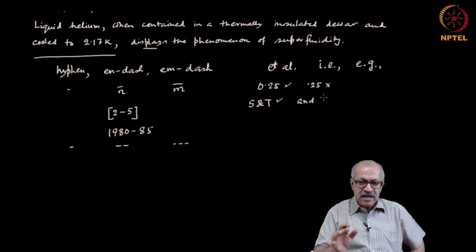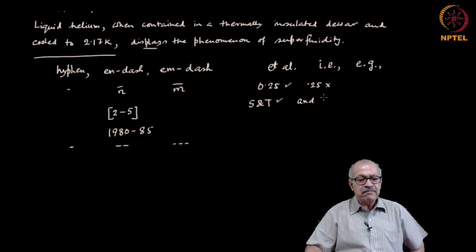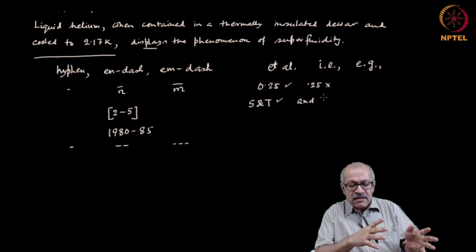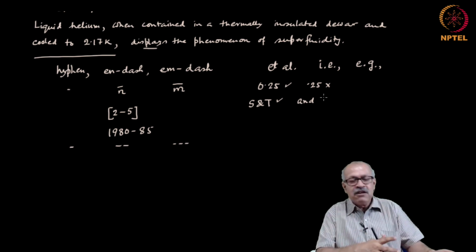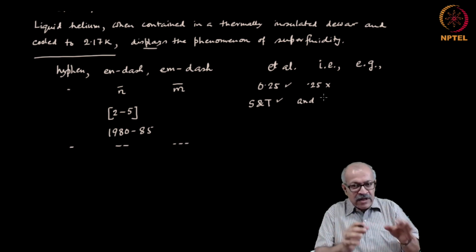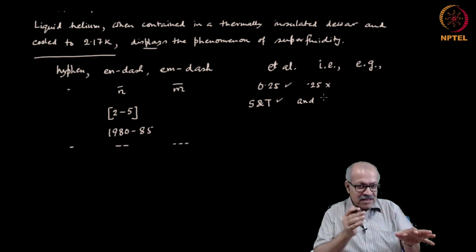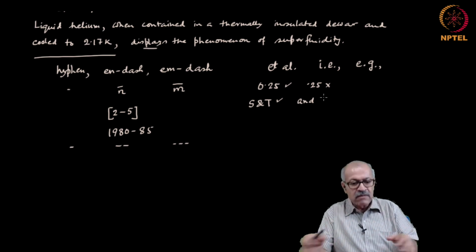So, use and in technical writing. Criterion, criteria, phenomenon, phenomena: you have to be very careful about the singular and plural forms. Phenomenon is singular, phenomena is plural.